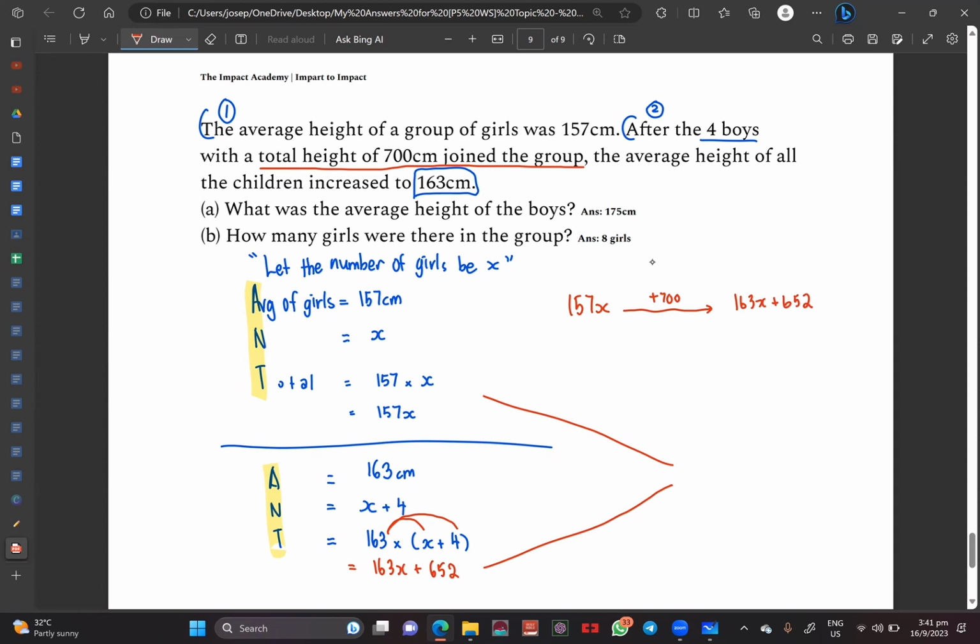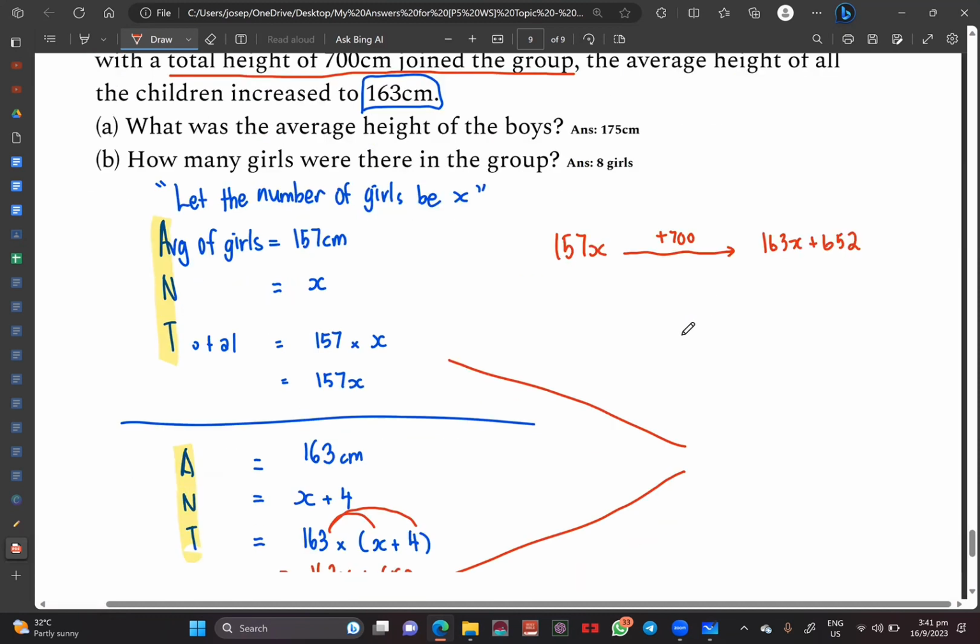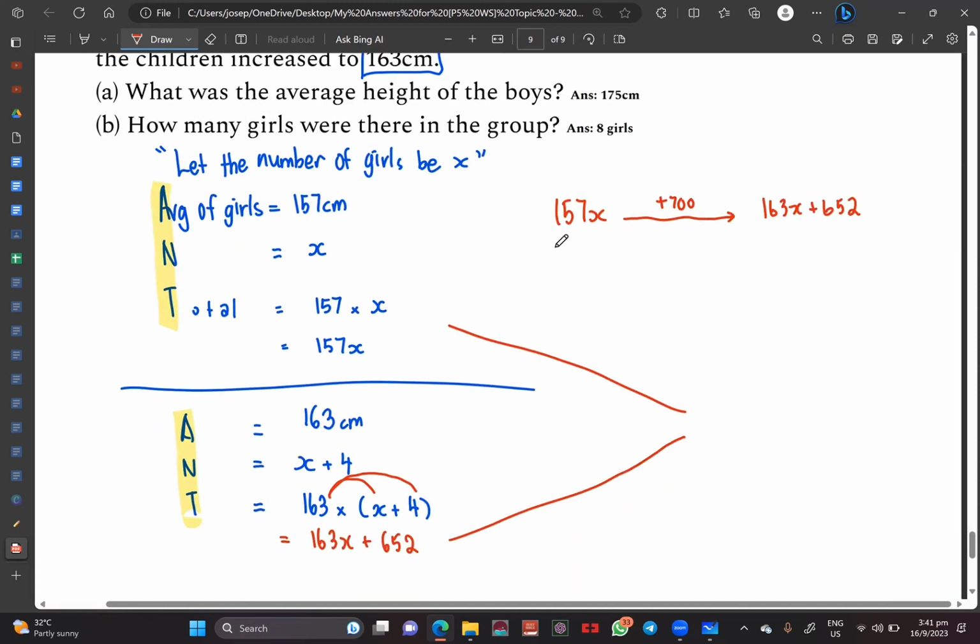My job as a student is to always balance the equation. Do you understand? Give to the poor. Which one is smaller? Is this smaller or is this smaller? Definitely the old total is smaller, correct? So I always want to balance it. So I will just write 157X plus 700 is equals to 163X plus 652. Why am I adding? Because I want to balance things. You understand what I'm saying now?